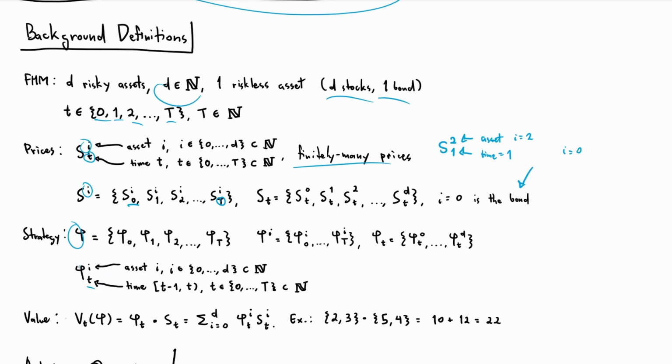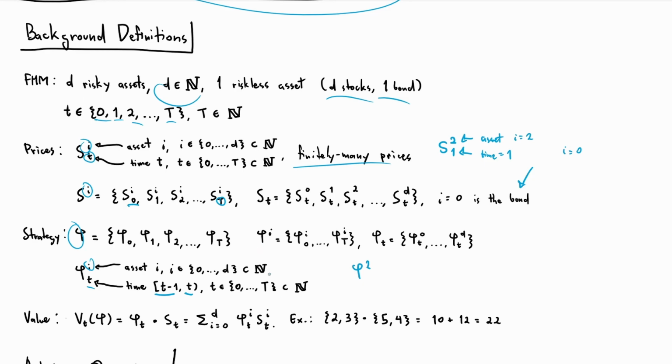The superscript i just looks at, for example, phi with a 2 superscript, what the holdings are for asset number 2. But the subscript t refers to the holdings from time t minus 1 to time t, including t minus 1 and excluding t.